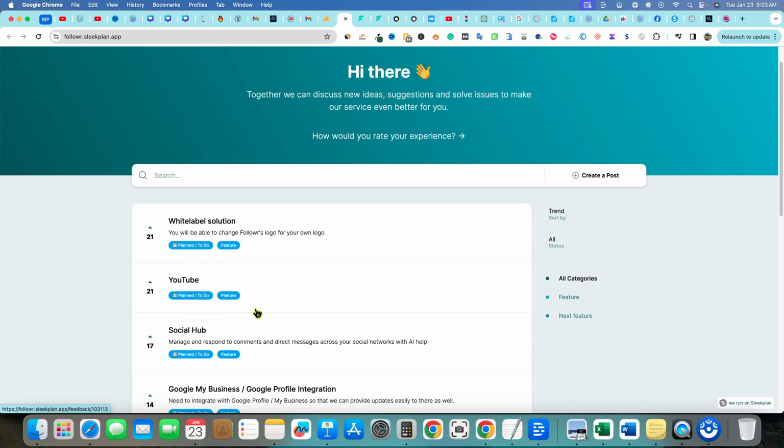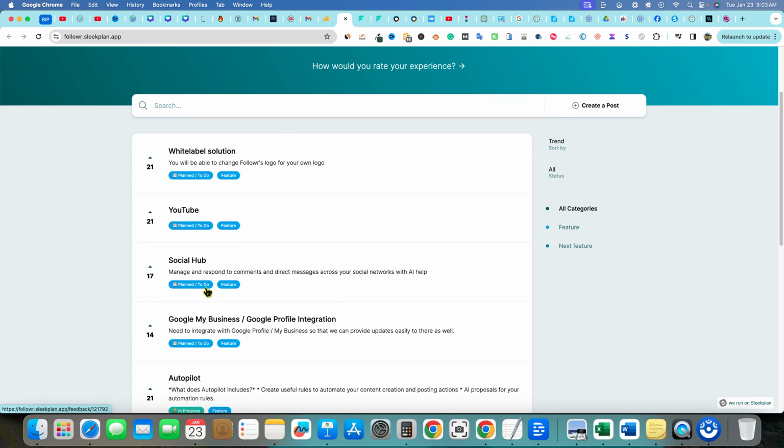YouTube: people want to be able to add YouTube Shorts as a network to publish on. So you'd probably create the videos ahead of time, and then you would be able to use this as a publishing platform. But the cool part is that this platform will also create posts for us to post on most of the platforms. But in general, for the YouTube one and the TikTok one, you will need to have that video ready to go.